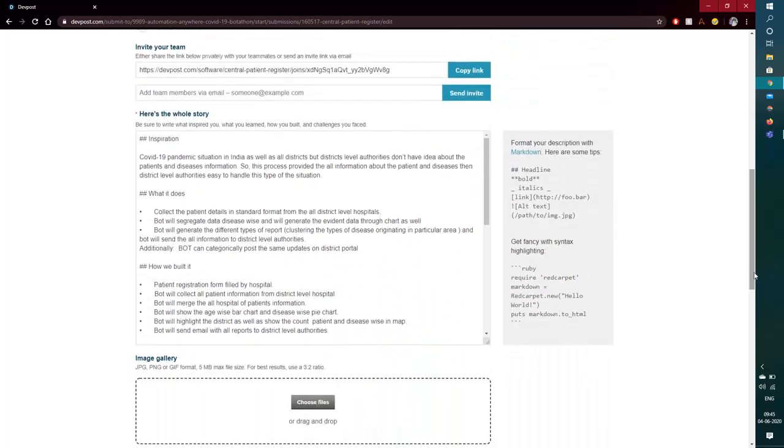So, what exactly happens when there is any kind of a breakout? When any disease breaks out, that information is generally generated from the hospital side, that so many patients have been recorded for this particular disease.